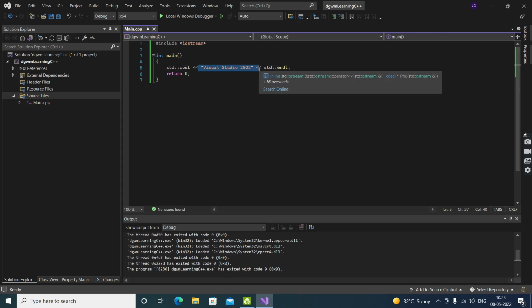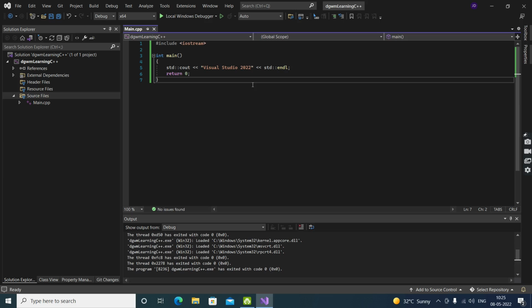You can see the Visual Studio 2022. I want to learn C++. I already have a playlist on my channel teaching you C++. There are 7 videos. If you are not getting anything, or it's getting difficult for you to understand major stuff, or you just want to know every single thing, even the back end, like how it is working behind the scenes, go and check out the 7 videos, they will teach you how it is working.